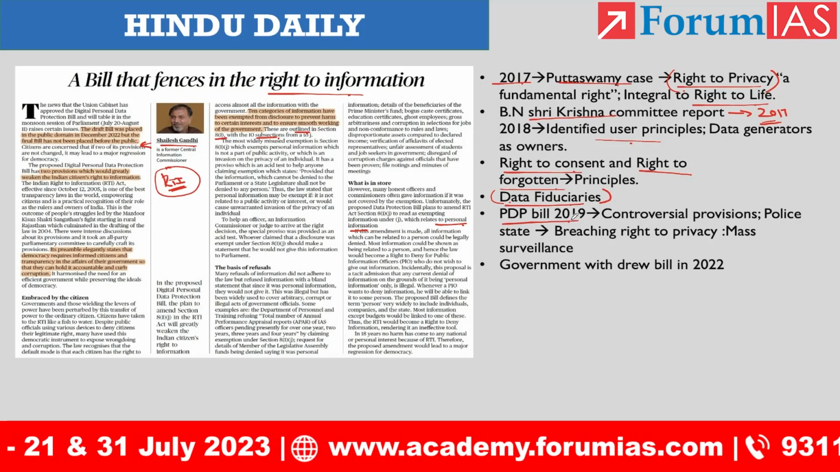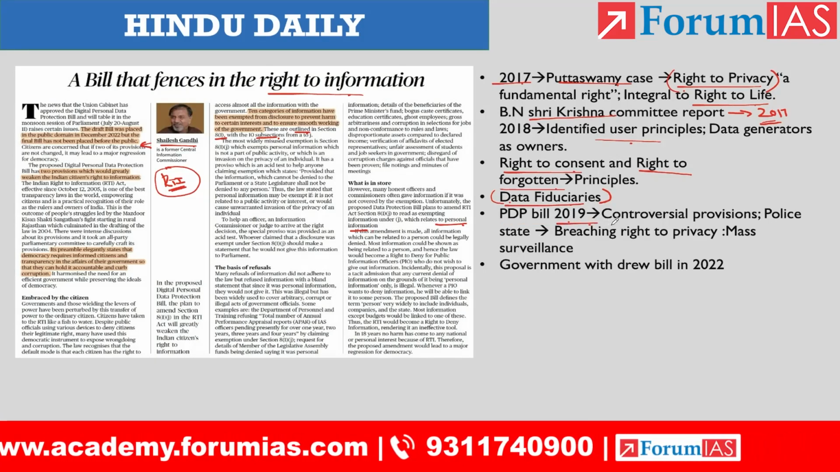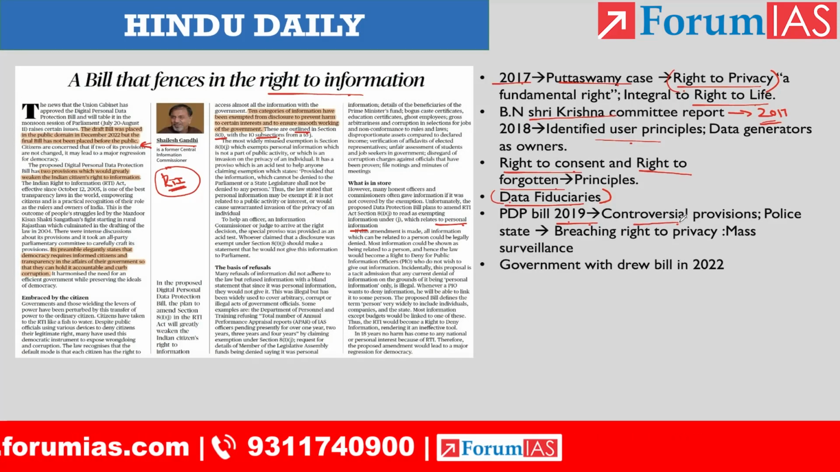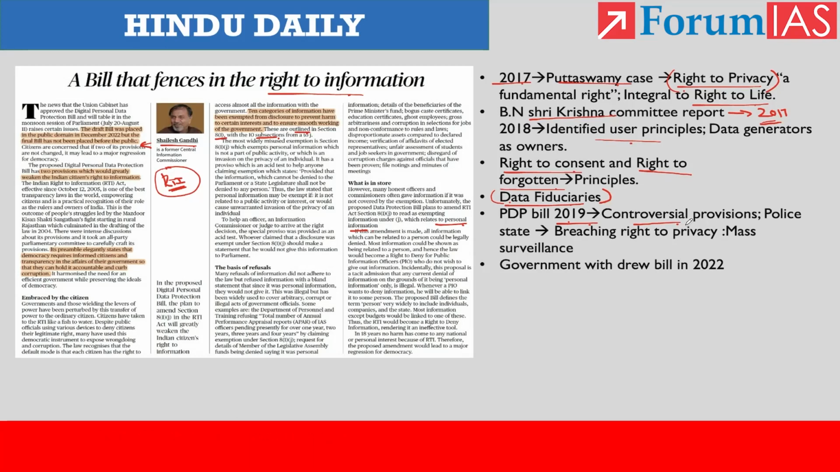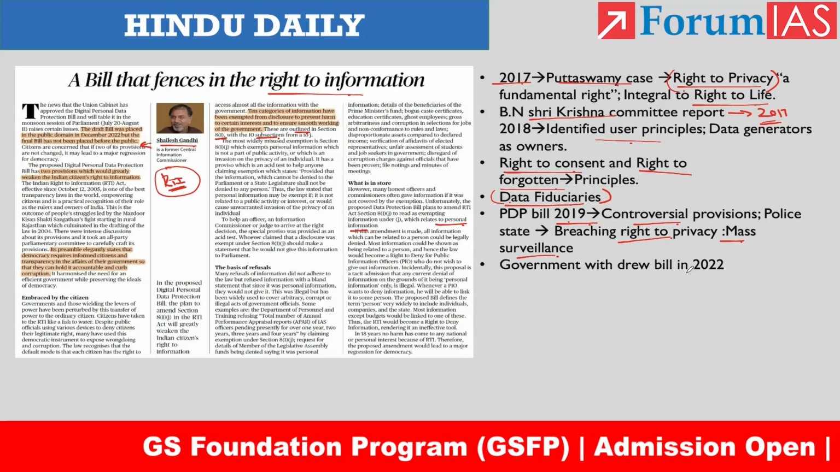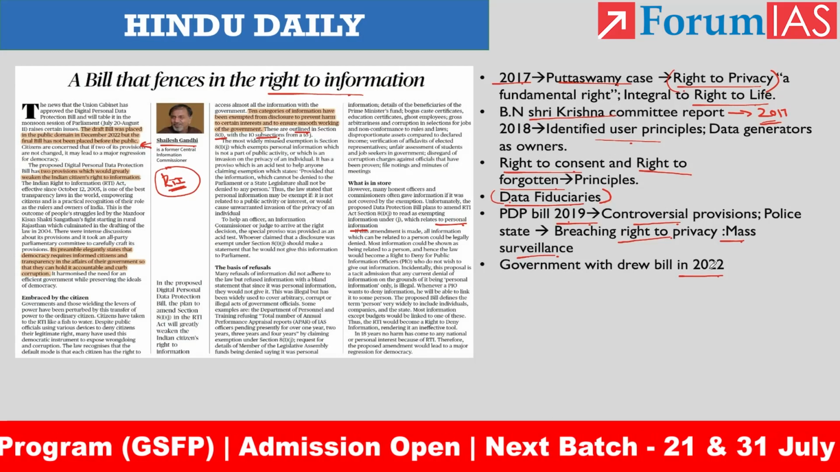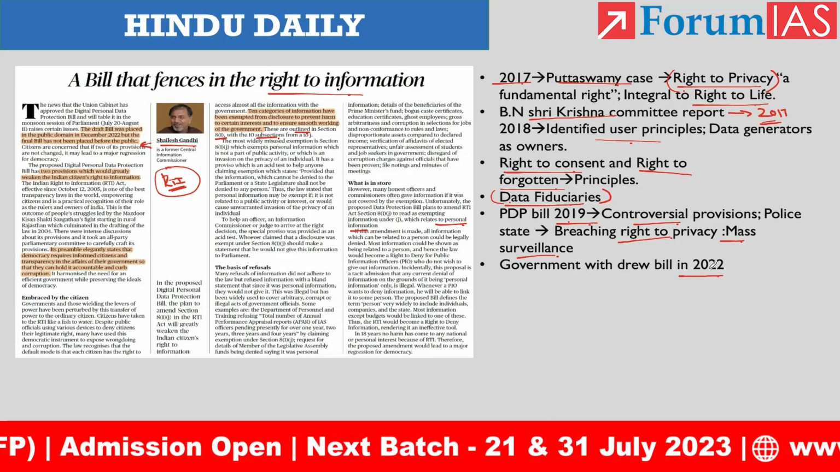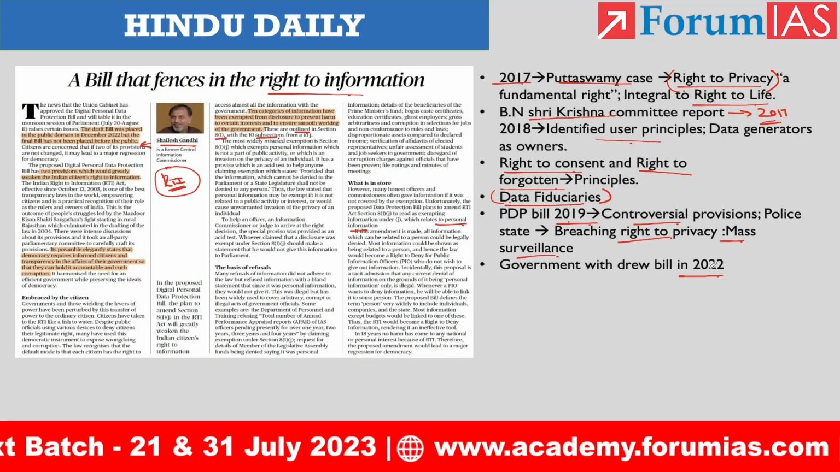The Personal Data Protection Bill 2019 came into existence, but it had certain controversial provisions which strengthened the hands of the police and the military agencies. Meanwhile, it breached the right to privacy of the citizens. So people were worried that there would be mass surveillance once the bill became an enactment. Then the government withdrew the bill in the year 2022 and a fresh bill was submitted. The draft bill was placed before the public, but the final bill approved by the Union Cabinet hadn't been placed before the public. So this is the history of the data protection bill.